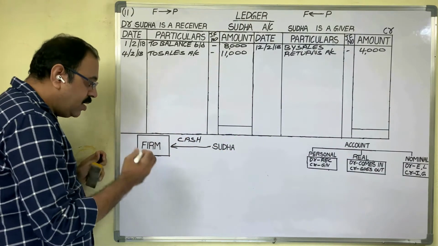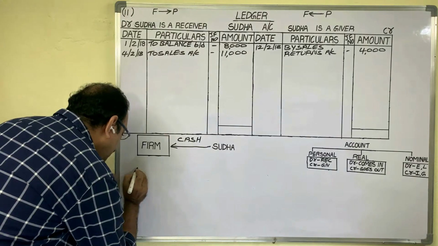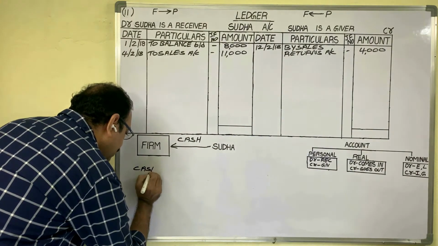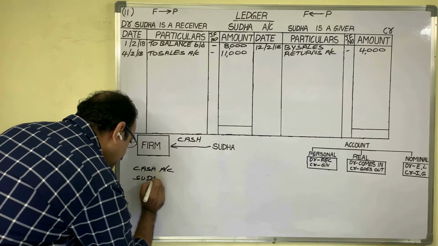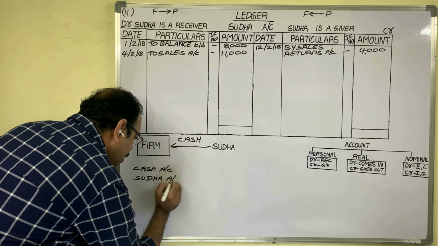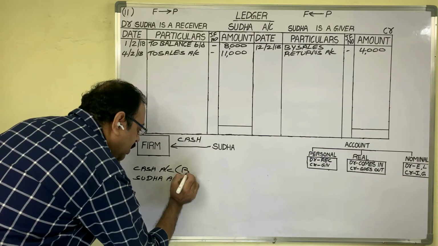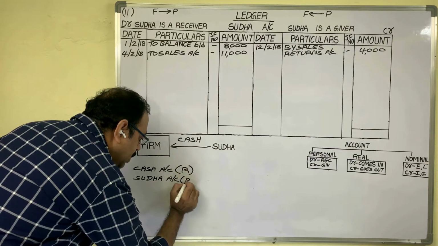The two accounts are: cash is coming, so cash account is one account. From Sudha, cash is coming, so Sudha account is the second account. Cash means asset, so it is a real account. Sudha account is a personal account.